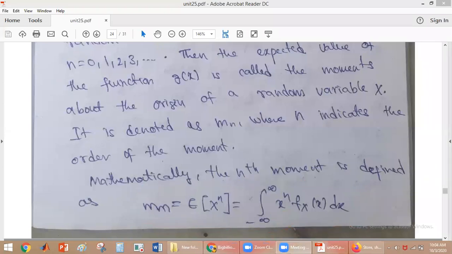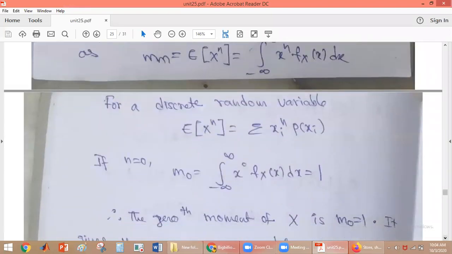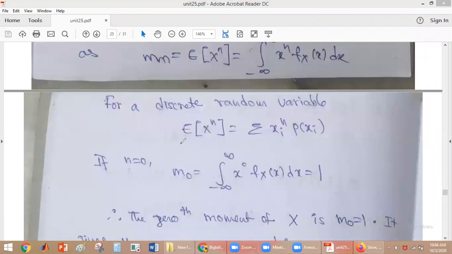Now we'll find out what this is for the discrete case. How do we write this for the discrete case? Instead of integration, we will be having summation. Instead of the probability density function, we will be having the probability mass function. So it is given like this: summation xi power n p of xi. Now we find out what these moments are for different values of n.